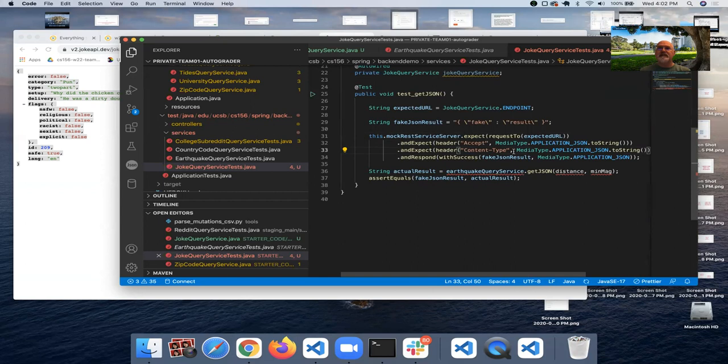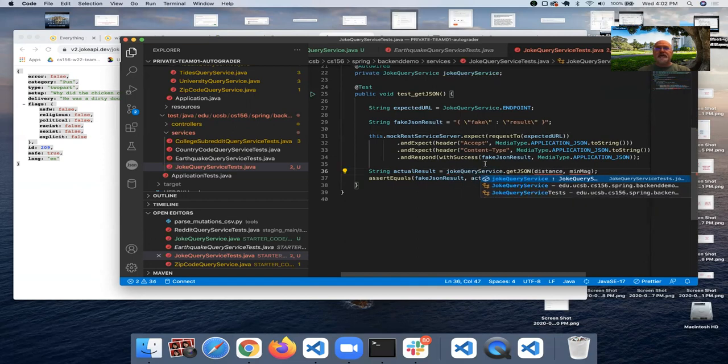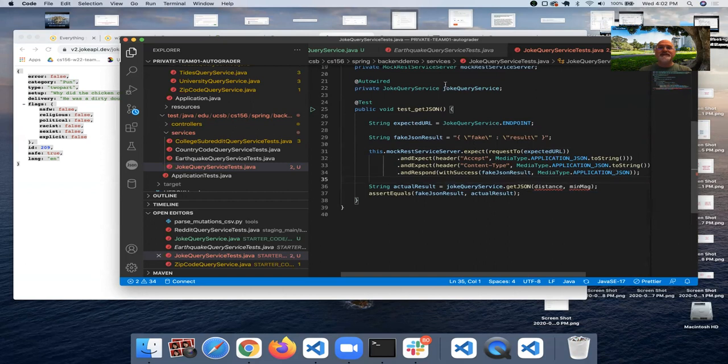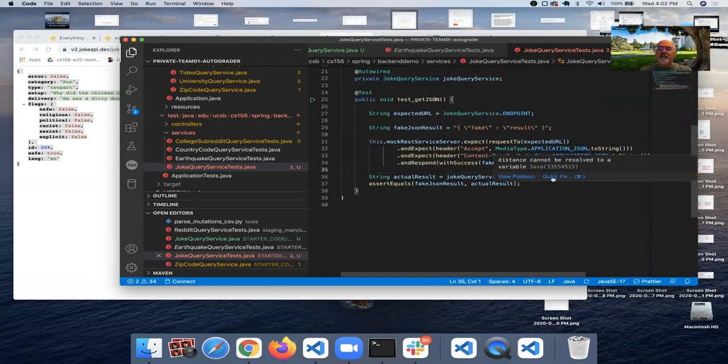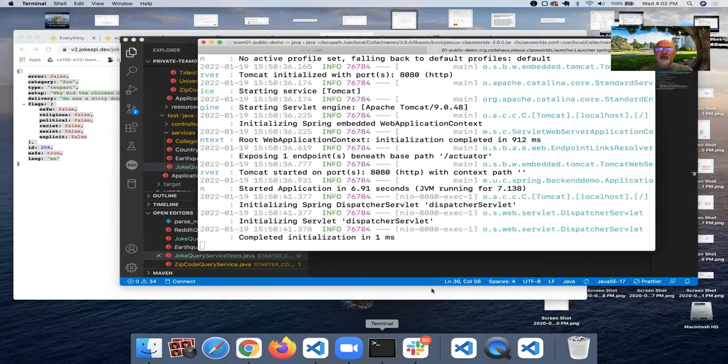That's what we're testing. So in any case, we don't want to use the earthquake query service. We want to use our joke query service. The lowercase j here is because this is an instance of the class as opposed to the class itself. Our getJSON method does not take any parameters, so we won't pass any. And now our test is ready. So we're ready to try running our test.